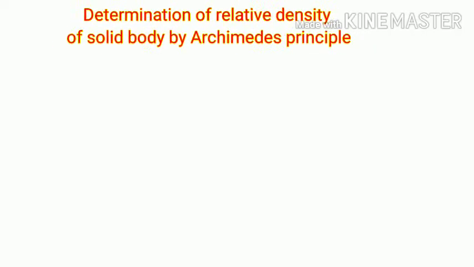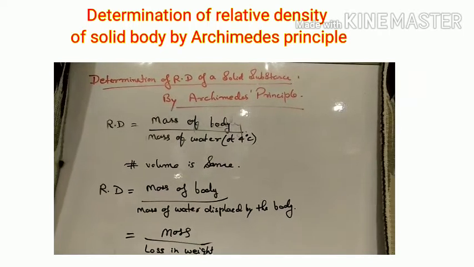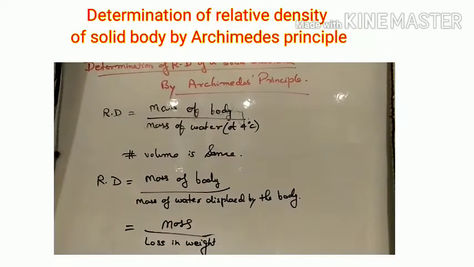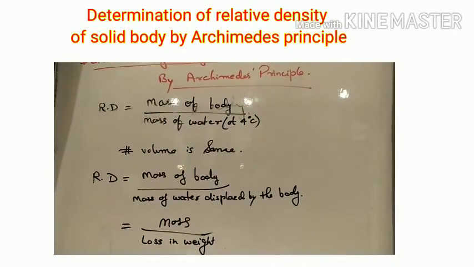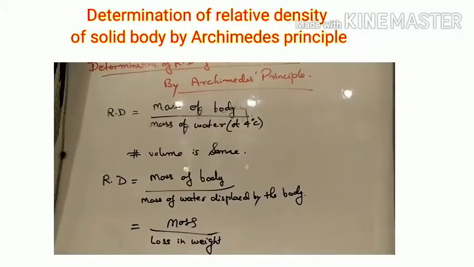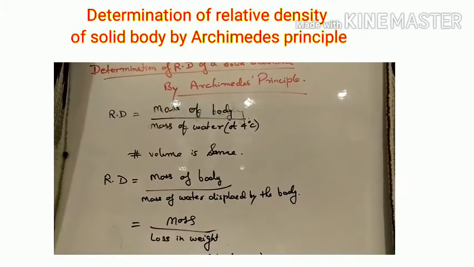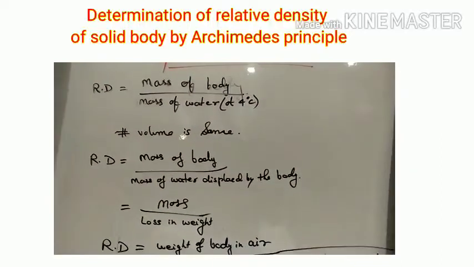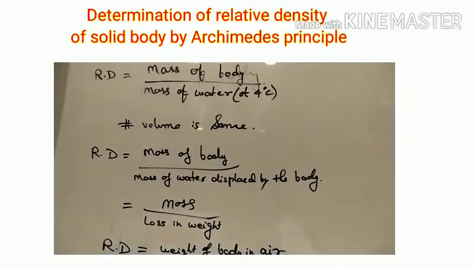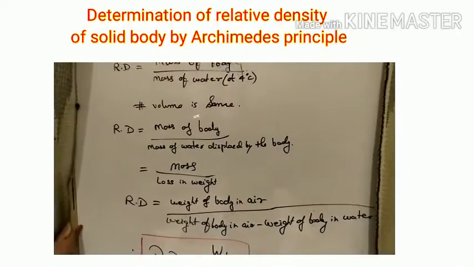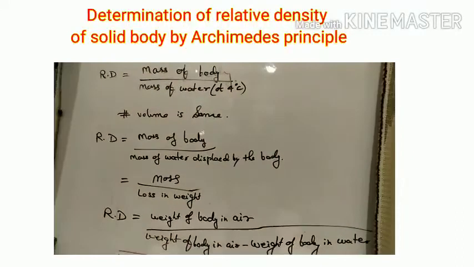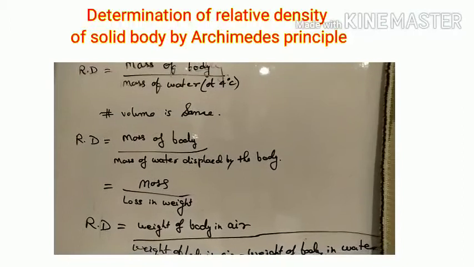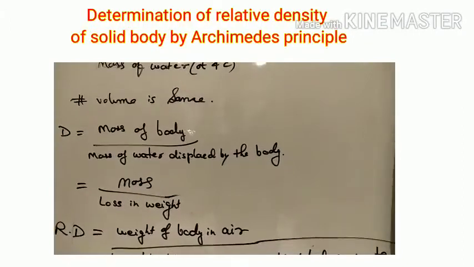Our next topic is determination of relative density of a solid substance by Archimedes principle. We have to determine the relative density of a solid substance. We know that relative density is equal to, just now calculated, mass of the body by mass of water at 4 degrees C. When these two volumes are same, we can write mass of the body by mass of the water displaced by the body.